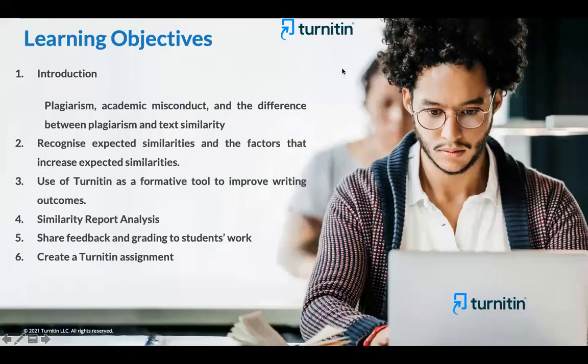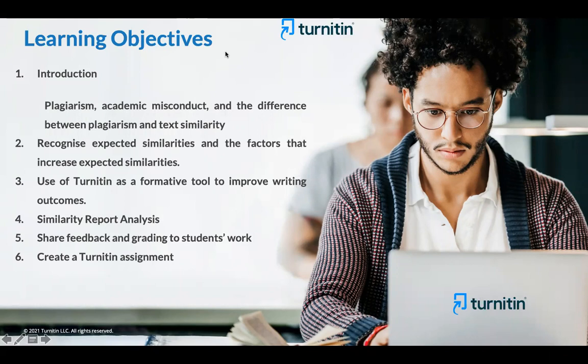So today's learning objectives would be: what is academic integrity, what is academic misconduct, how Turnitin can help you out, how do you recognize the similarity report, how do you narrow down those using the filters, and how do you share feedback with your students by grading. All these things will be covered with Turnitin assignments, and how you walk through with Moodle. That's one extra addition that would be taken care of, and we would be talking about this Moodle interface which you are using as well.